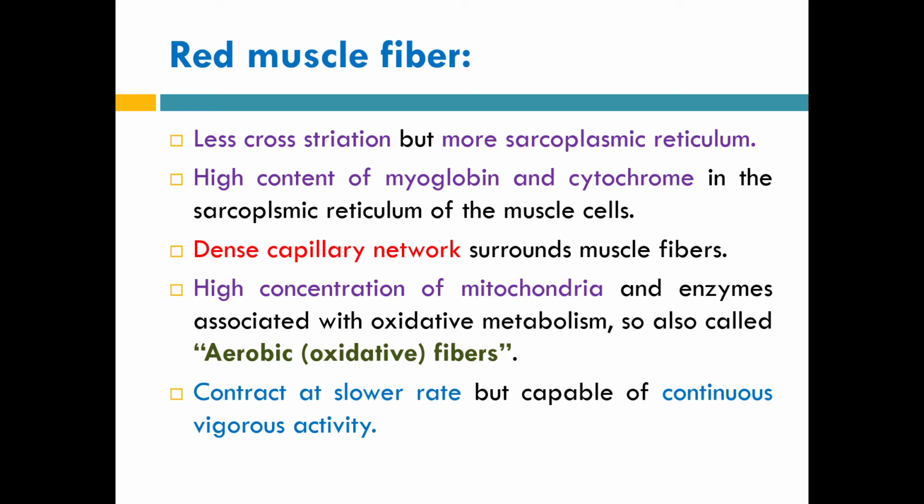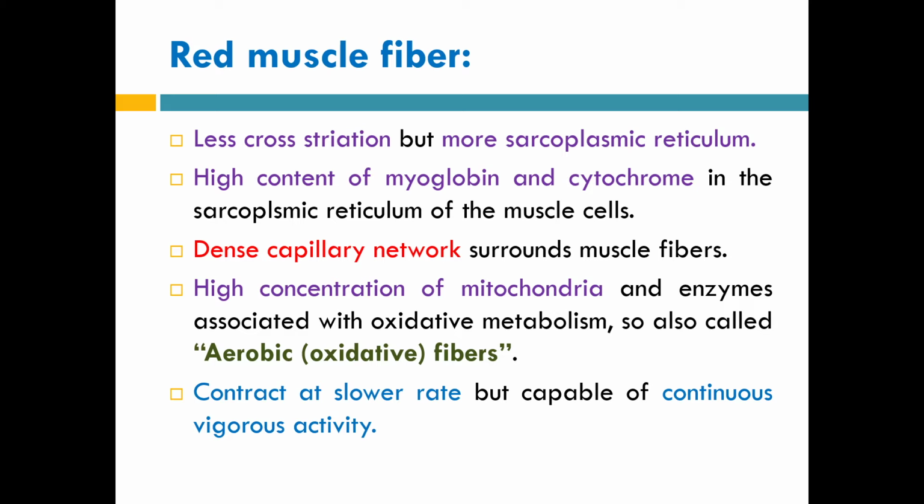For your information, sarcoplasmic reticulum is the endoplasmic reticulum of the muscle cells. As there is a profuse amount of sarcoplasmic reticulum within the muscle cells, there will be a high amount of myoglobin and cytochrome. There will also be a dense capillary network in these muscle fibers. That means an increased blood supply is present in this muscle.